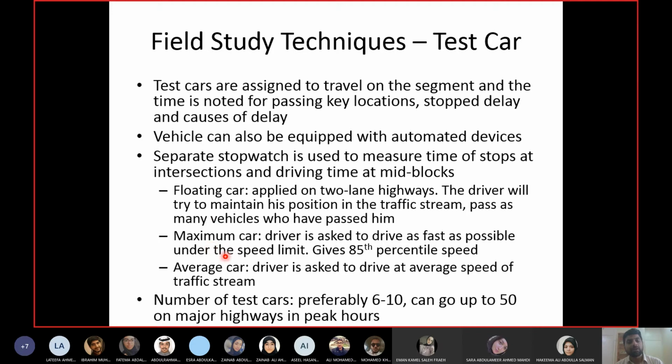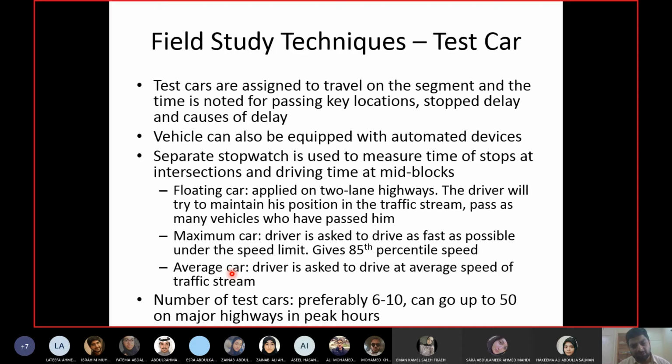So in the average car technique, you are trying to find the average speed or average travel time on a multi-lane highway. There is no restriction for the driver now. He will drive normally, as if he has completely forgotten that some observation is going on, like he is driving on a routine basis to his house or office.